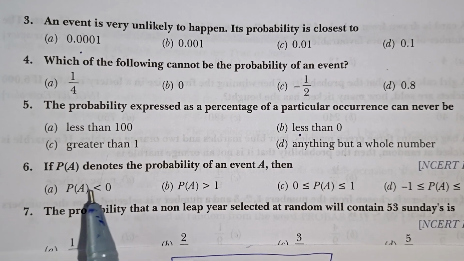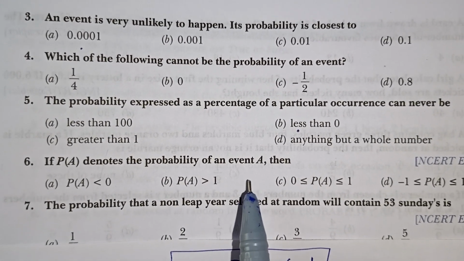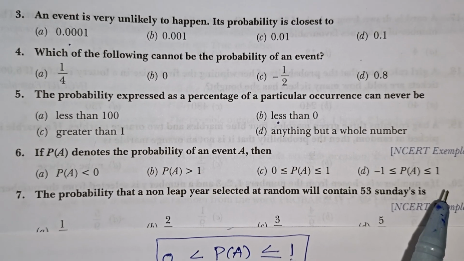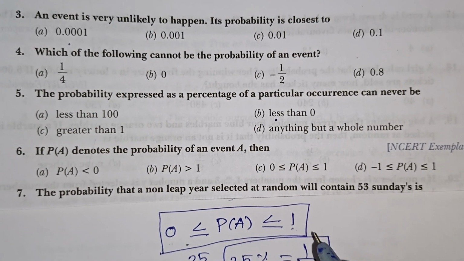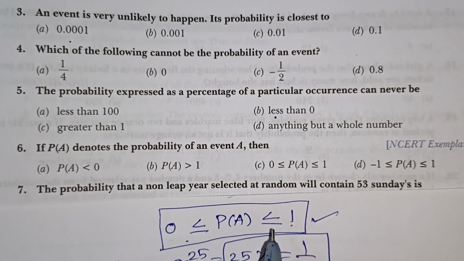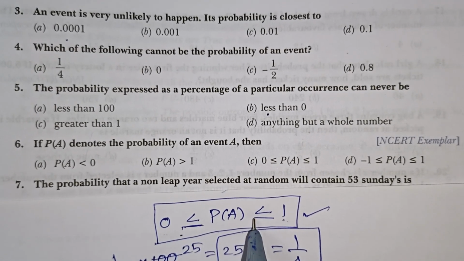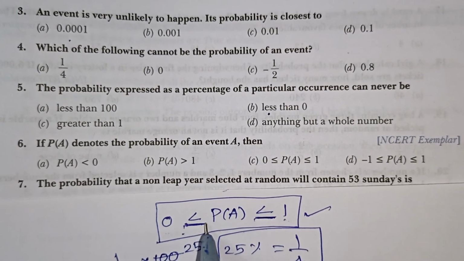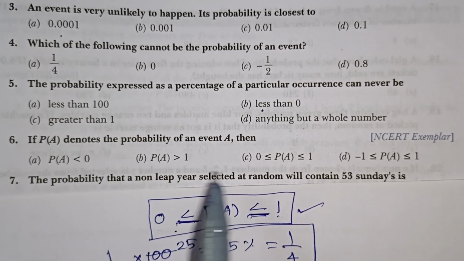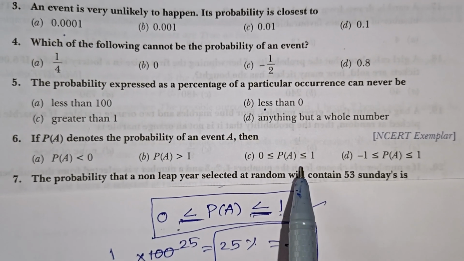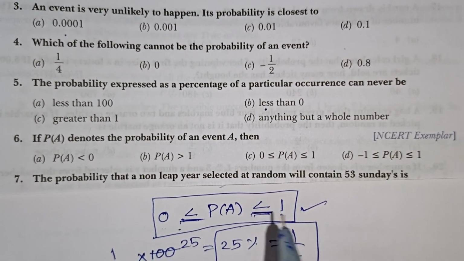Sixth one. P of A denotes the probability of an event A. Then which will be the correct range, they are asking. We already discussed that probability always lies between 0 and 1. 0 and 1 are also included for consideration, so the equal symbol should come on both sides. So look at the options, where C option is the correct one. That is your correct answer. We'll move on to the next one.